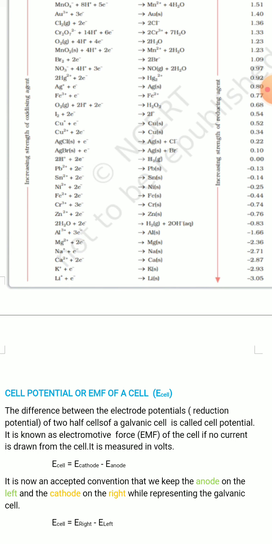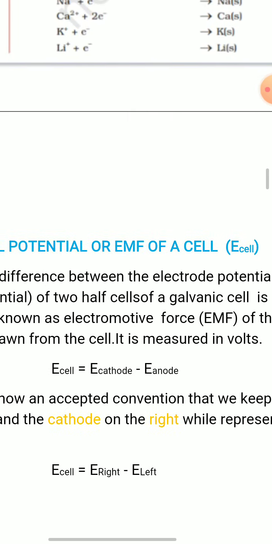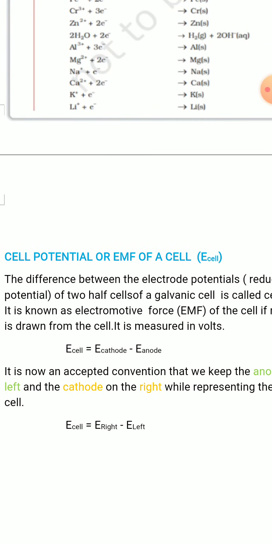So cell potential is the difference in electrode potential between two half cells of a galvanic cell, and it is measured in volts. So you can write cell potential, that is E cell. It is represented as E cell. E cell is equal to E cathode minus E anode. That is, reduction potential of cathode minus reduction potential of anode.